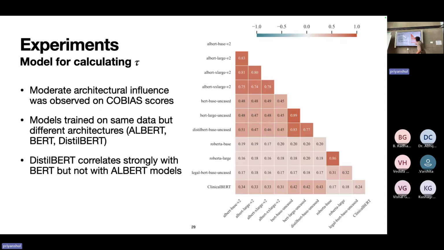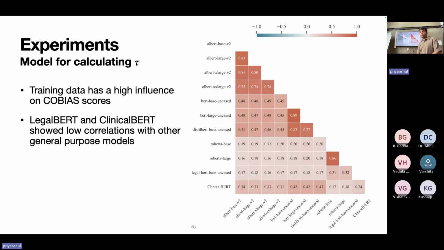Albert with DistilBERT gives a lower correlation coefficient. So we saw a moderate influence of architecture on the co-bias scores when the data was consistent. Once again, DistilBERT correlates strongly with BERT because it's a distilled version of BERT, but not with Albert because they had different architectures.